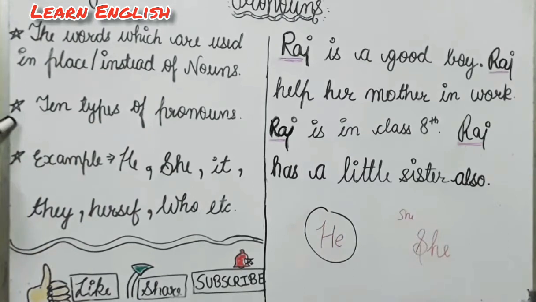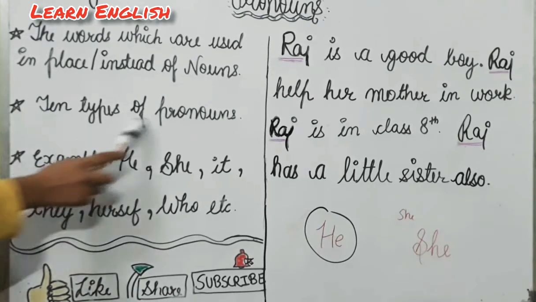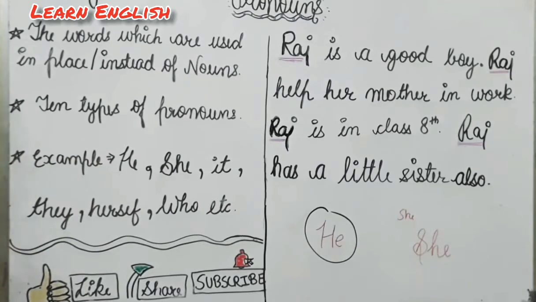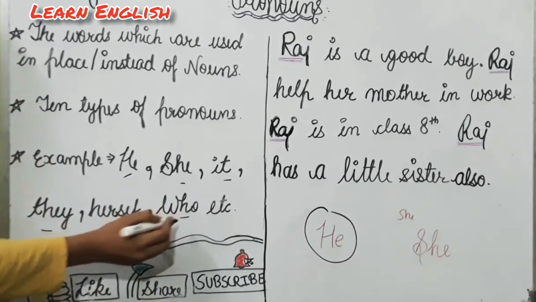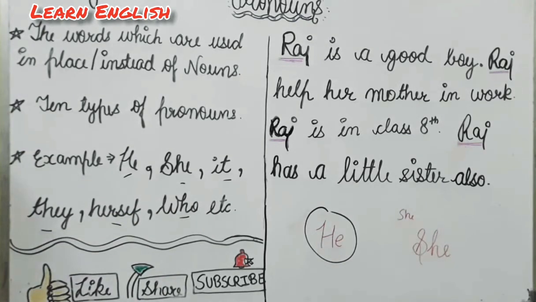Now the second point is that there are a total of 10 types of pronouns that we are going to read in this chapter. So next, I have written some examples of pronouns like he, she, it, they, herself and who. So these are all pronouns, but they are of different types. And now we are going to revise the types of pronouns. So let's start.